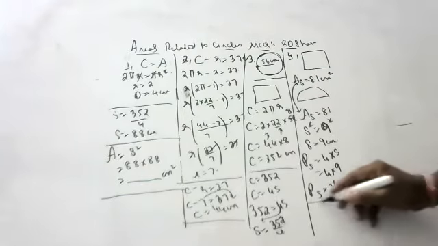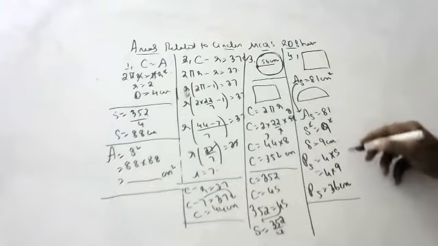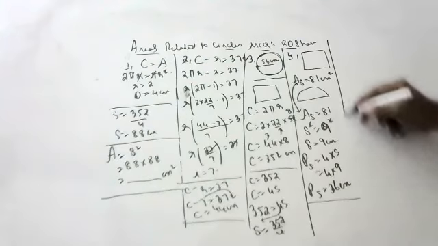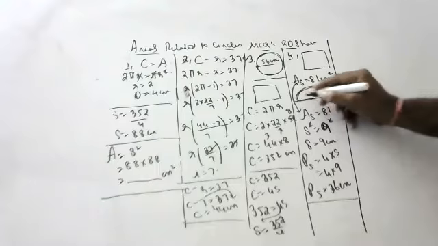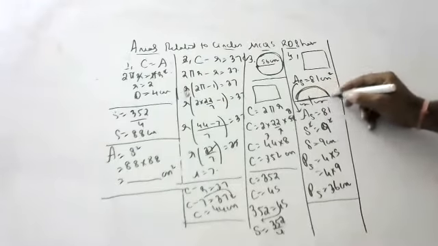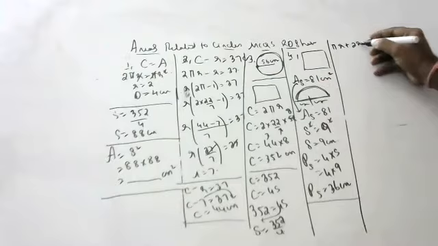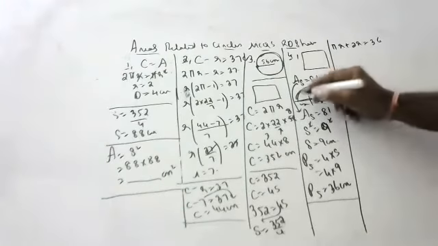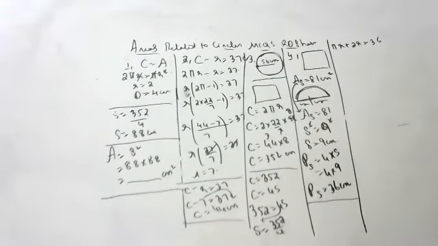Sir, first perimeter will be. Perimeter of the square is 36, children. Perimeter of the square is 36. Pi r is equal to 36. No, not only pi r, Nana. See, this is pi r plus 2r. This also we should take. So pi r plus 2r is 36. Understood? You should not take only pi r. Pi r plus 2r is equal to 36.